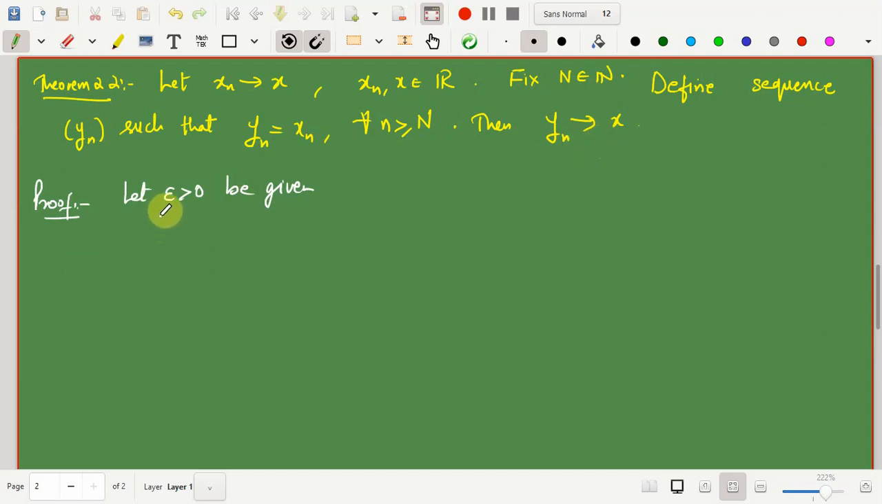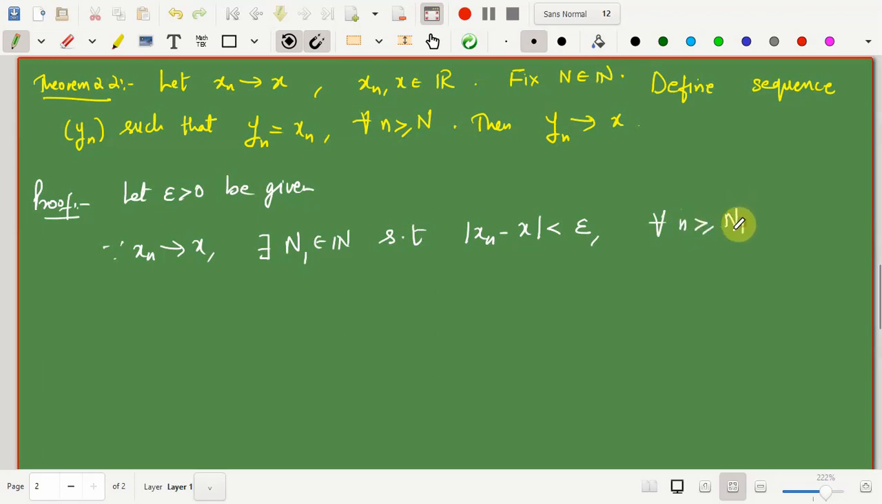Now here, since epsilon positive is given, I'll use the fact that xn converges to x. Since xn converges to x, we should be able to find a natural number, say n1 in N, such that mod of xn minus x is less than epsilon for all n greater than or equal to n1.